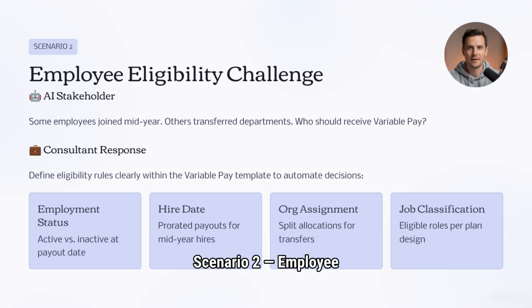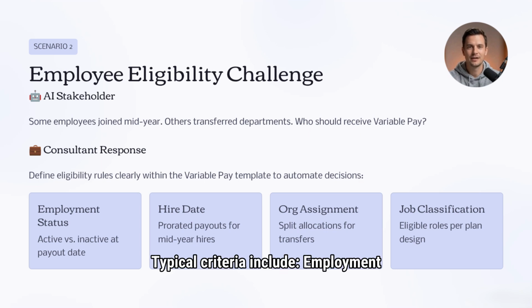Scenario 2. Employee eligibility challenge. AI stakeholder: Some employees joined mid-year. Others transferred departments. Who should receive variable pay? Consultant response: Eligibility rules must be clearly defined.